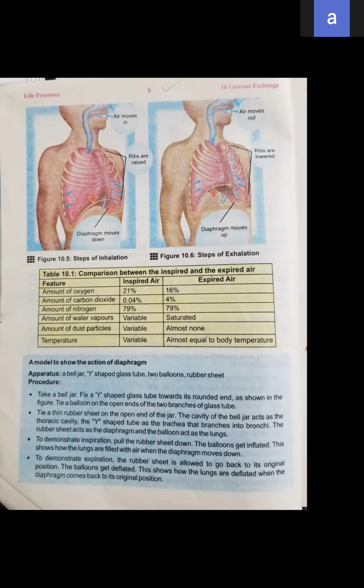On the other side you can see this is exhalation. In this diagram you can see the rib muscles go back to their original position, and your diaphragm goes into the dome shape. So when there is inhalation, oxygen comes inside your body, and when there is exhalation, carbon dioxide gets rid of your body. And this table, I have told you, is very important for your MCQs. You have to learn it very carefully.